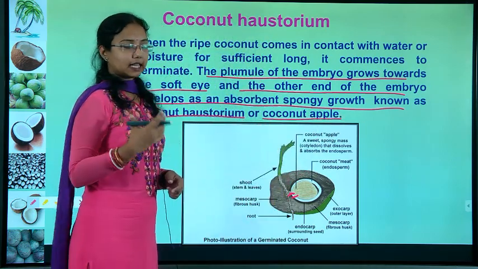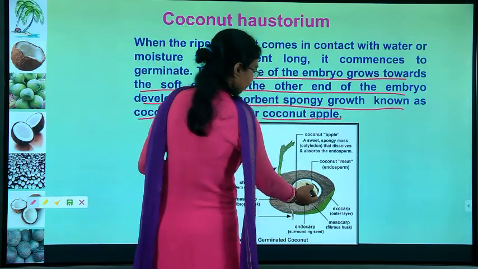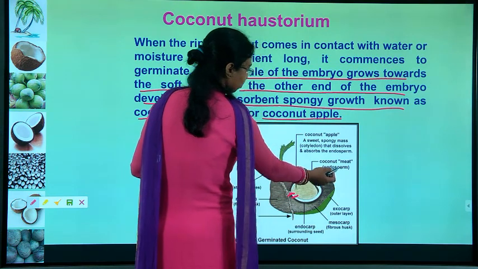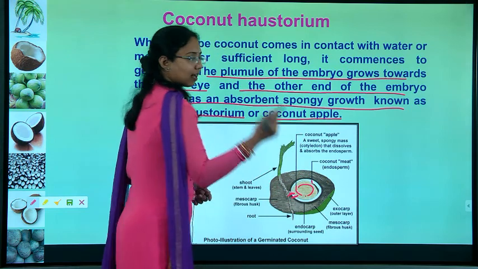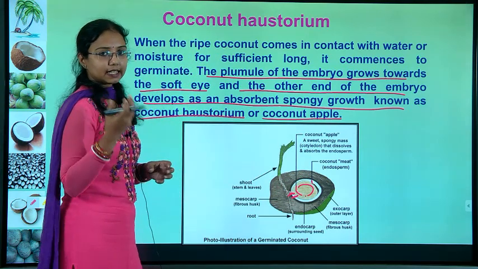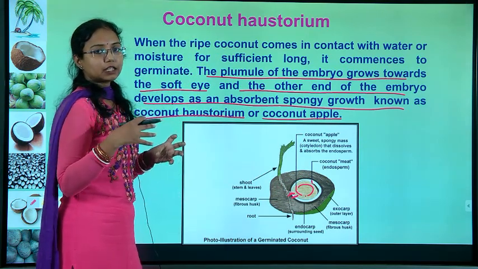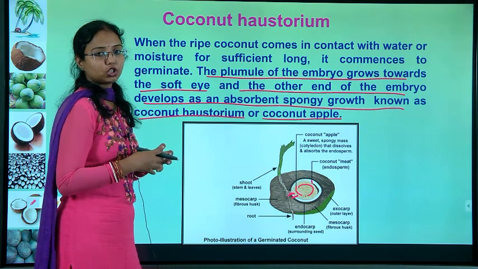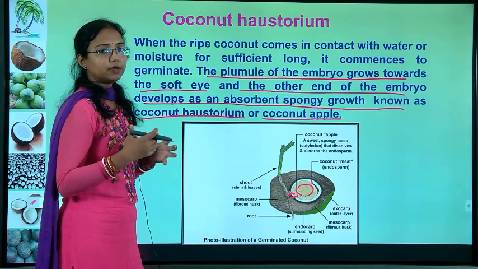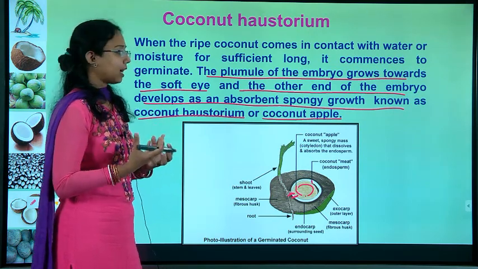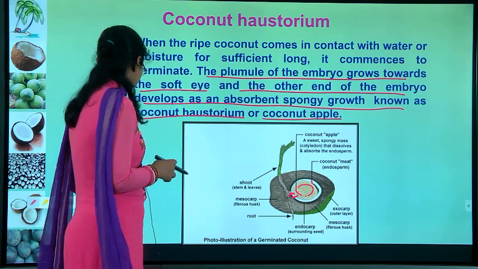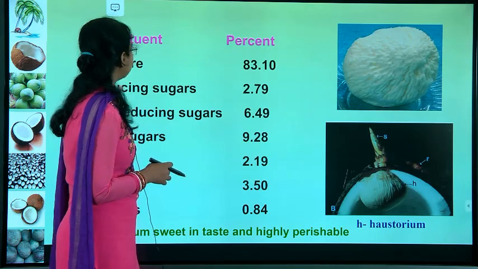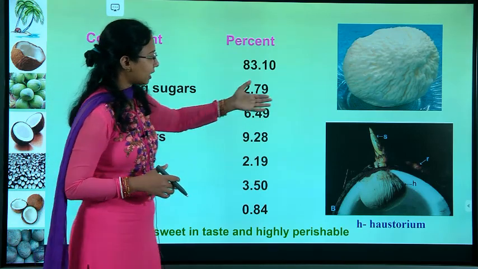Inside this part, this is the coconut meat you can see. This yellow part inside, if you break that also, inside that endosperm, sometimes when it comes into contact with water or moisture for a long time, it will make a coconut apple, also known as coconut haustorium. It will look like this.